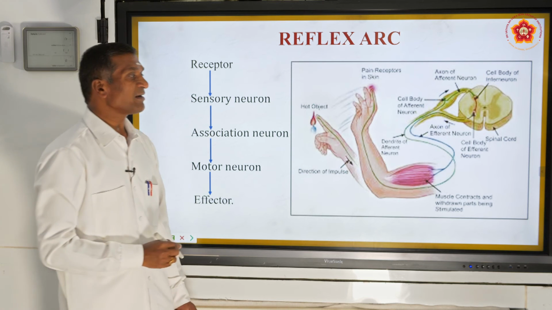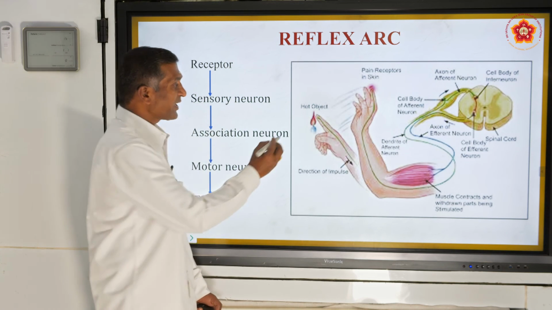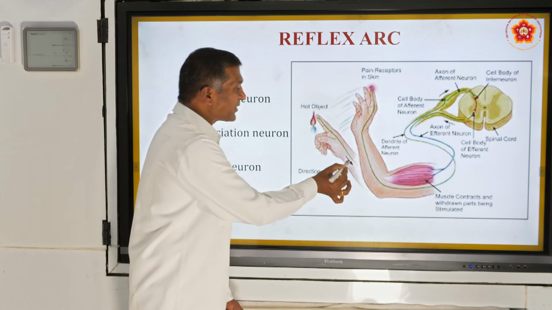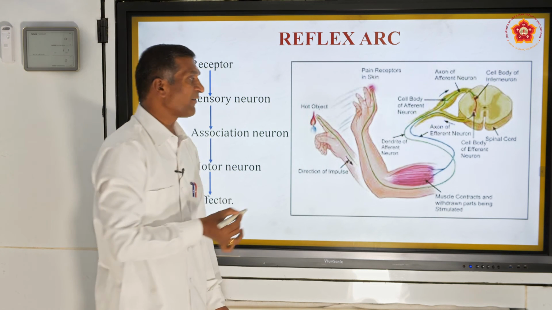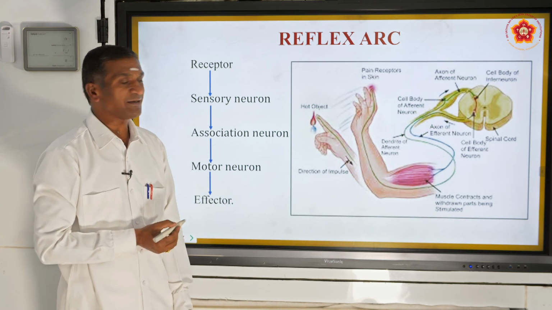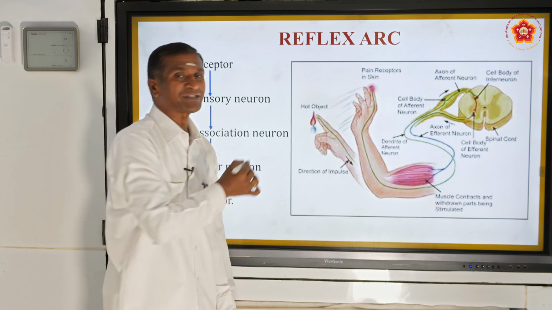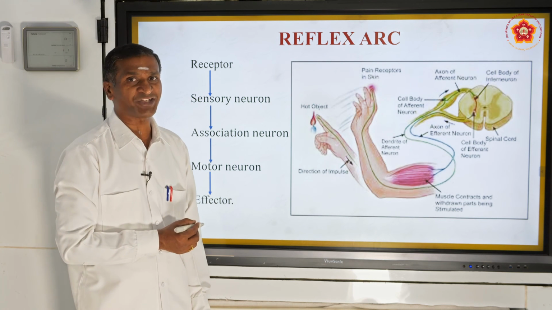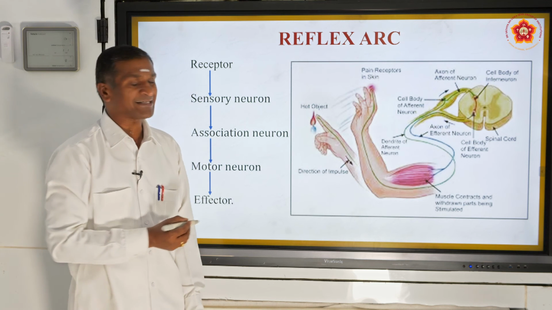If you observe the diagrammatic picture here, you can observe a candle burning, and a person's hand touching the flame with his finger. Here the finger, the skin, represents the receptor, and the stimulus is the flame of the candle.